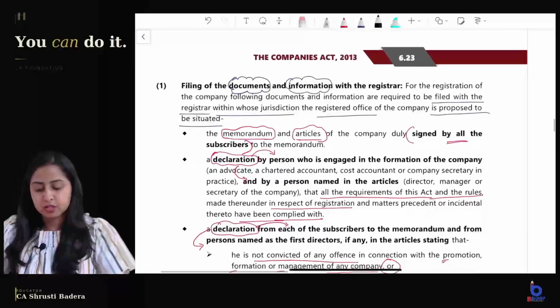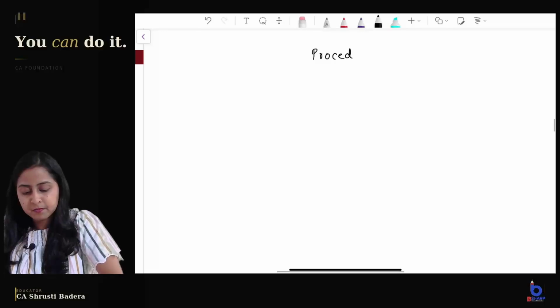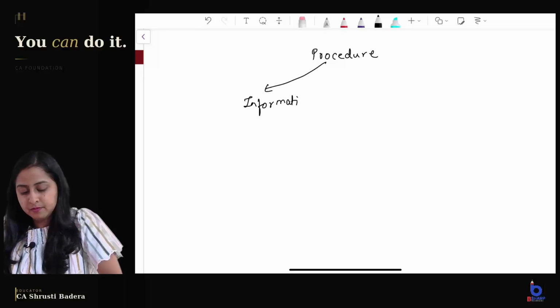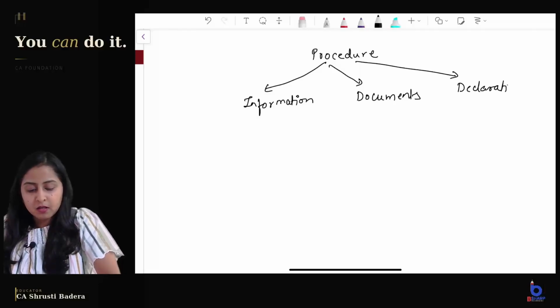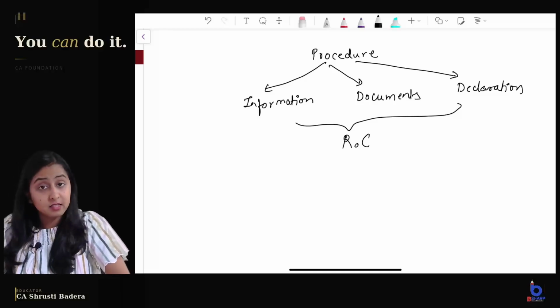Coming to the procedure. Now the procedure says that you will need to file certain information, certain documents and certain declaration with the ROC, that is registrar.